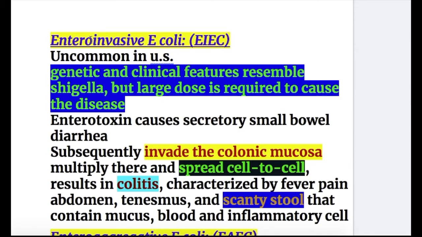Now, enteroinvasive E. coli infection. This is uncommon in USA. Genetic and clinical features resemble Shigella, but a large dose is required to cause the disease.